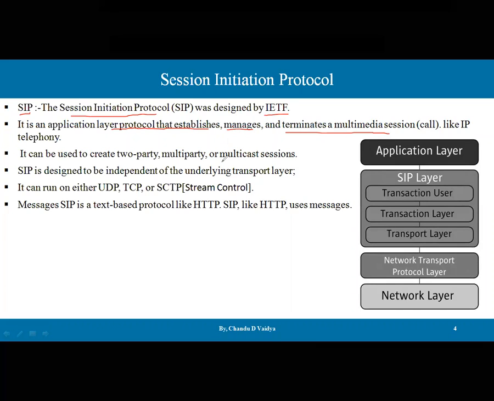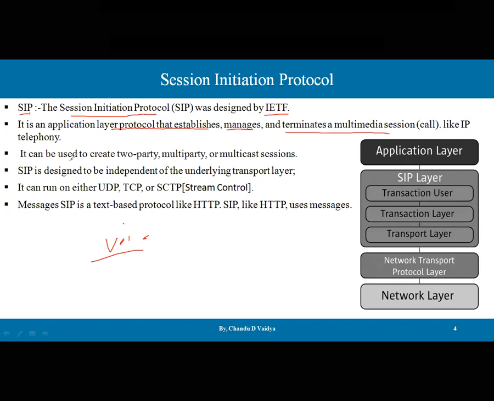Which session? That is VoIP sessions. If a customer uses a particular device to communicate with other devices, the VoIP concept maintains the sessions between the parties, party 1 and party 2, and that session can be maintained by the SIP protocol.